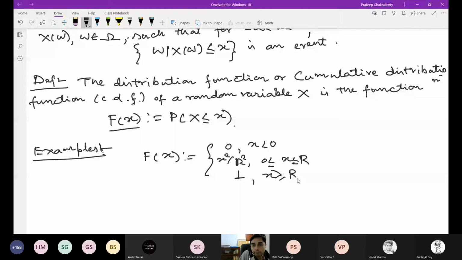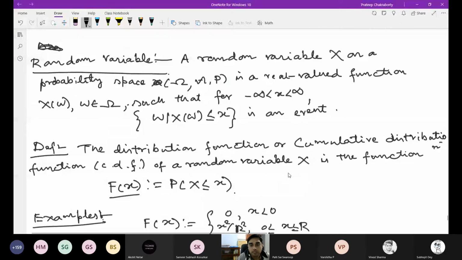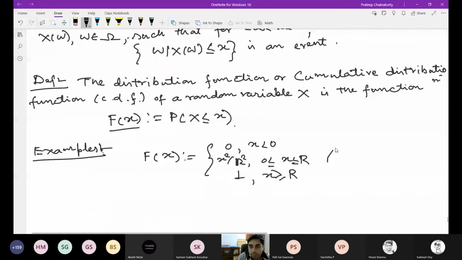Because if the dart is thrown at a point whose radius is bigger than or equal to r, it can be any point of that target, so the probability is 1.